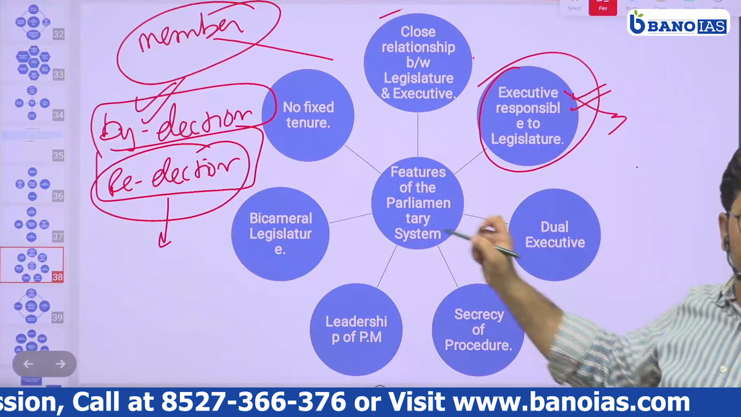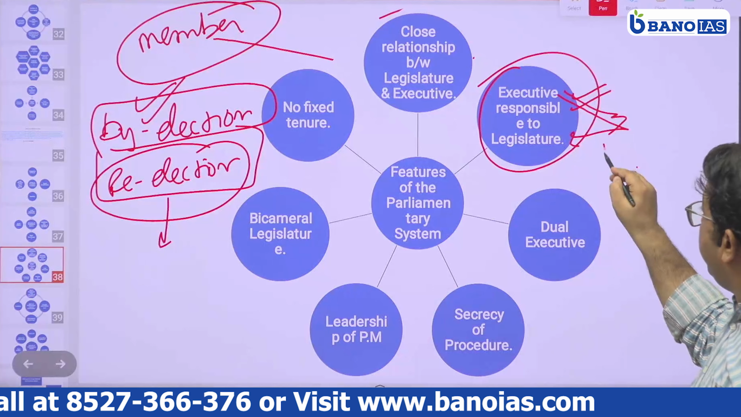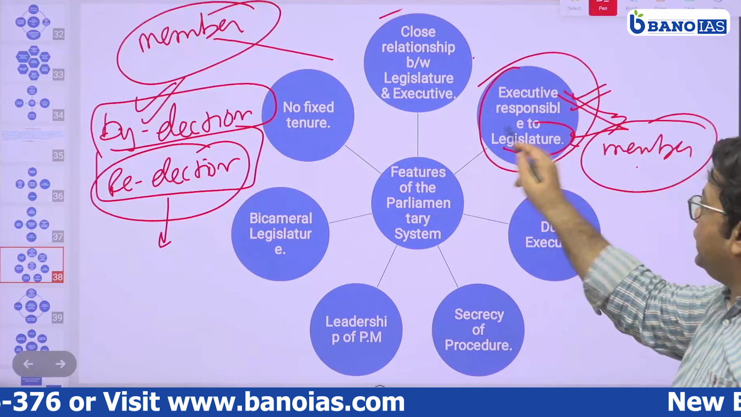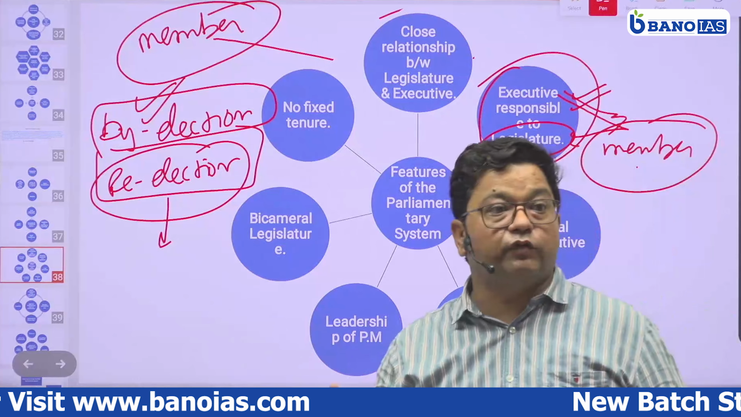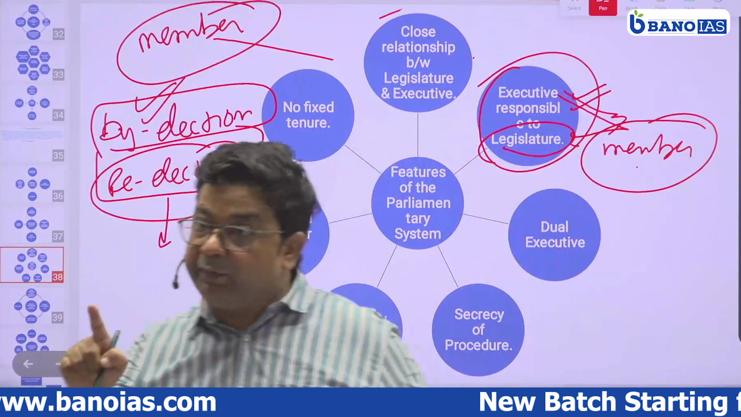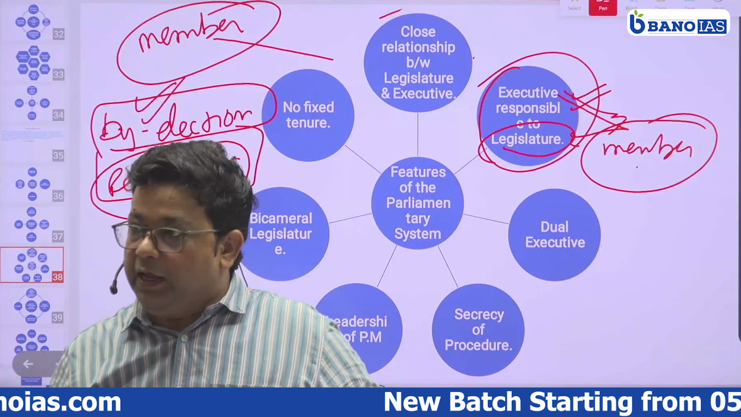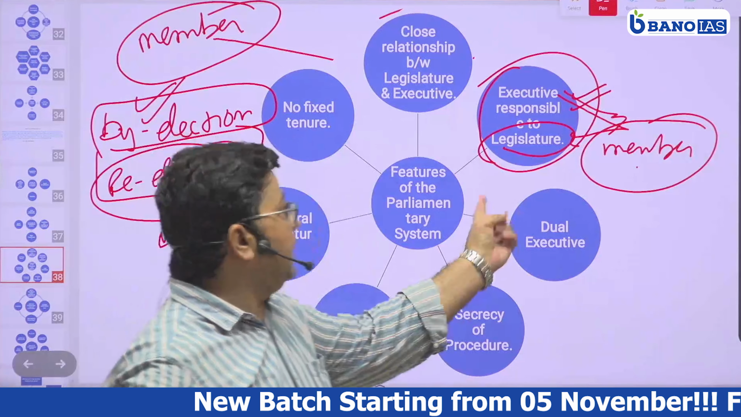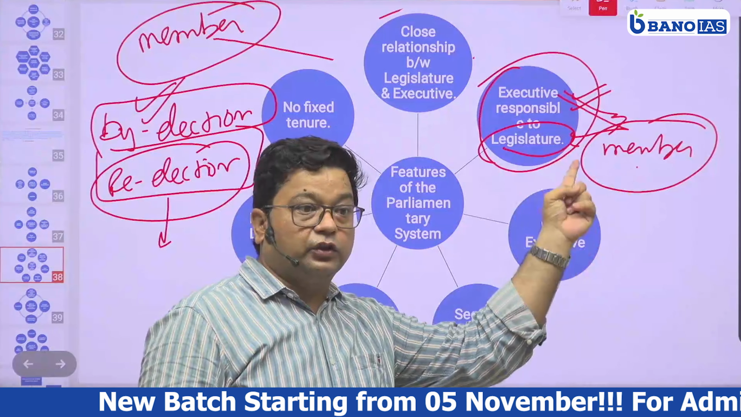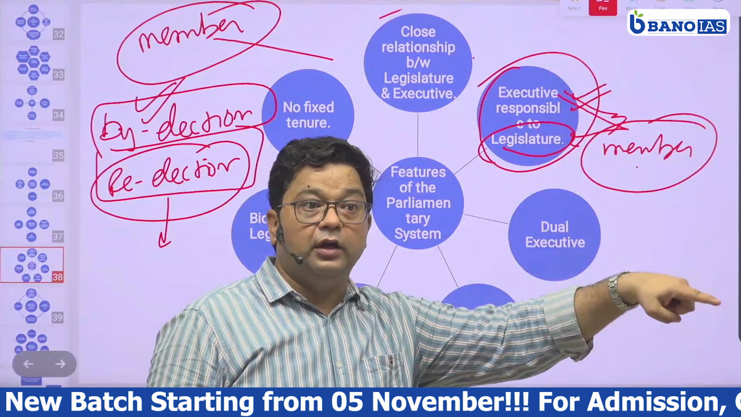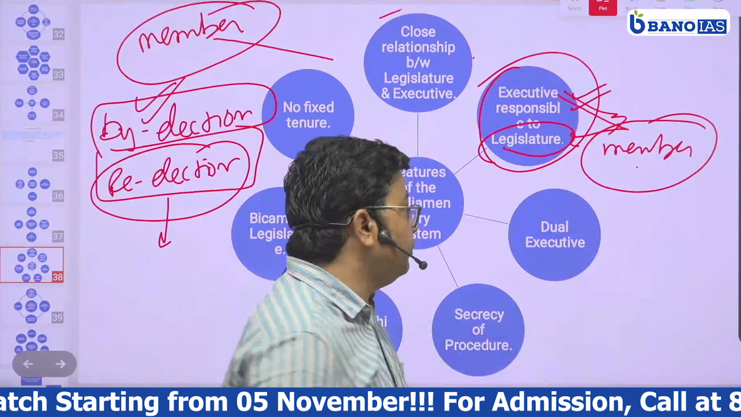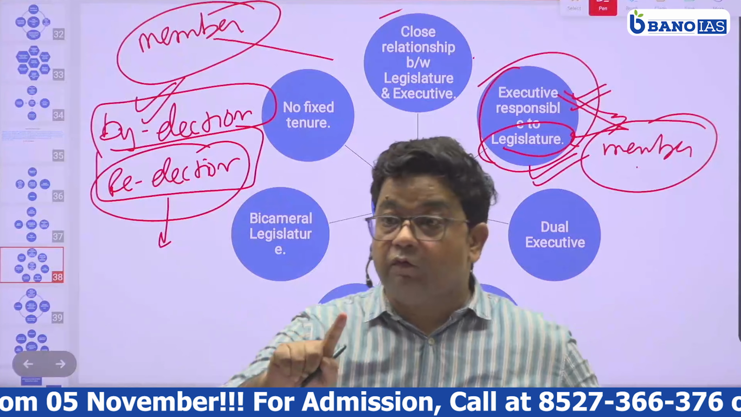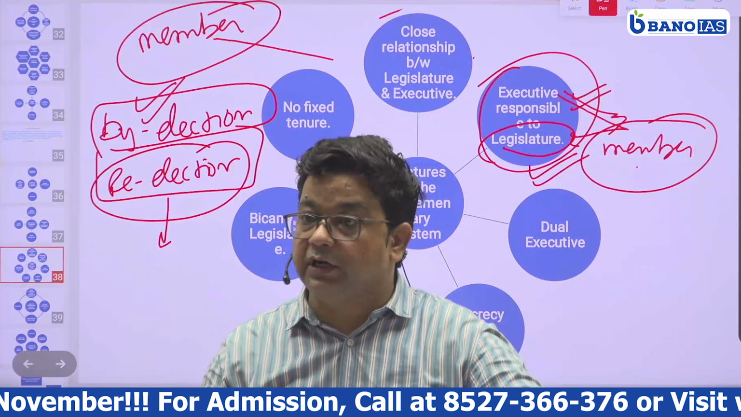Now why are they responsible? Because executives are members of the legislature. One of the functions of the legislature, the parliament, is to provide the cabinet to the government. It provides its members to the government. Because they are members of the legislature, they can be held responsible to the legislature, and they can also be removed by the legislature, which is absent in the presidential form of government.